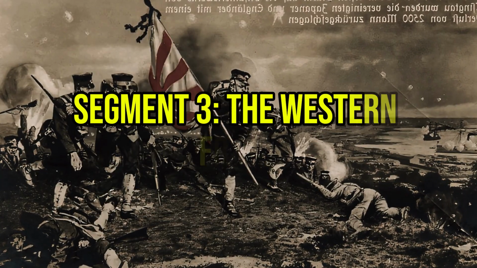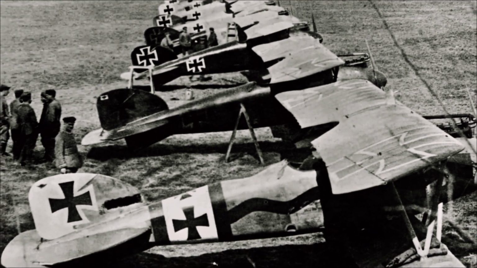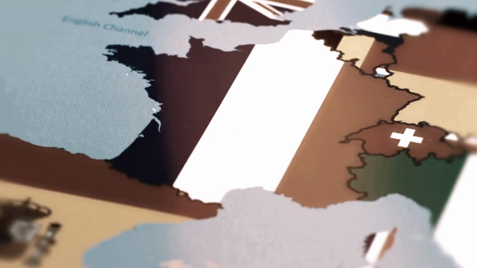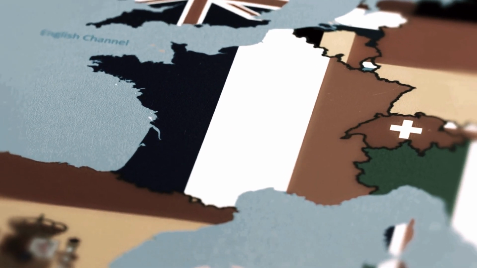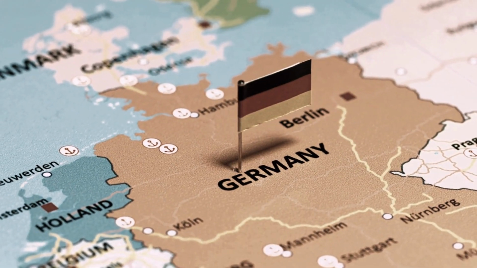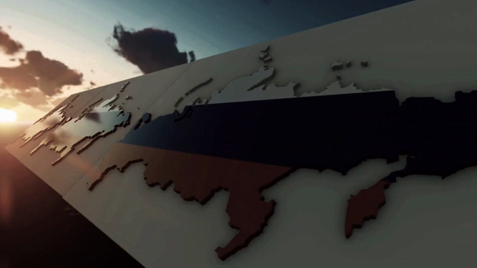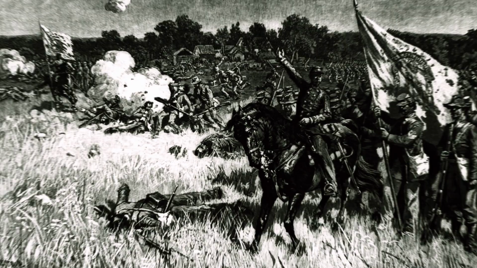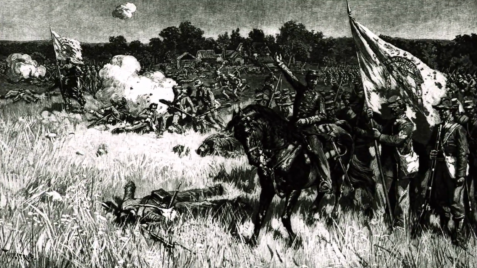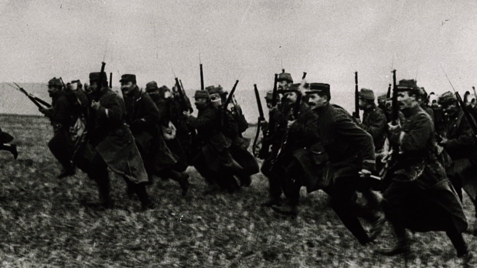Segment 3. The Western Front. The Western Front became a defining theater of the war, stretching across Belgium and France. Germany launched the Schlieffen Plan, aiming to quickly defeat France before turning to Russia. However, the plan faltered at the First Battle of the Marne, leading to a stalemate.